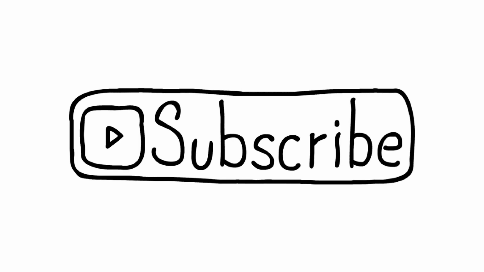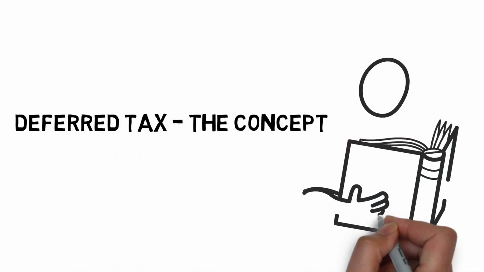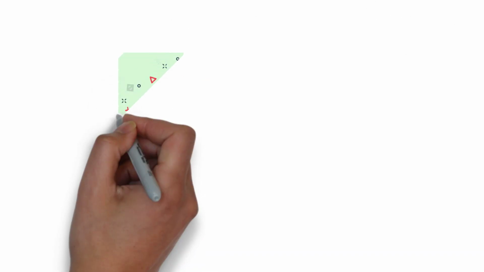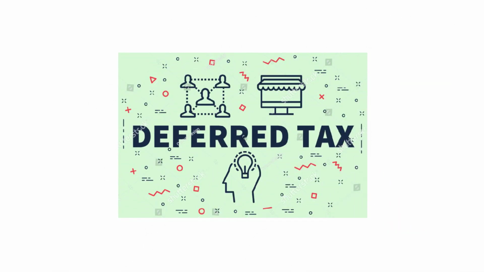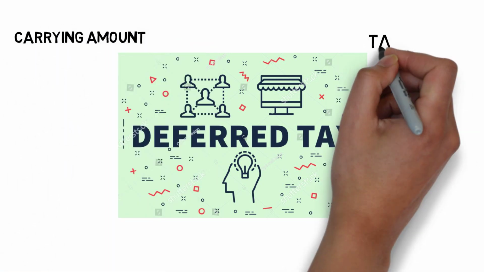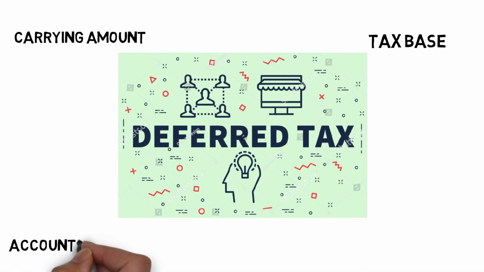Now the concept of deferred tax revolves around the differences between the accounting books and tax books. Before we dive into the concept of deferred tax, let us understand these four terms. That is, carrying amount, tax base, accounting profit, and tax profit.